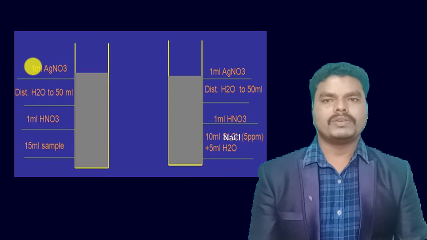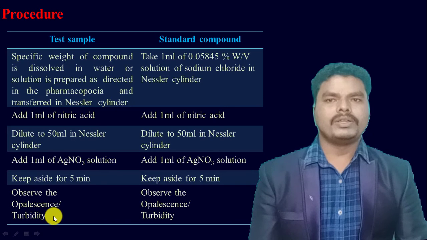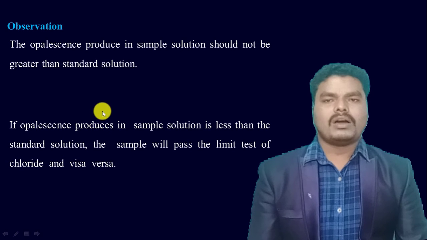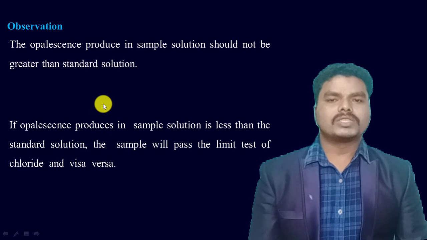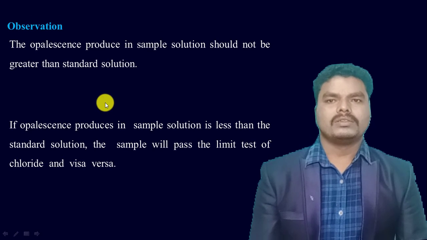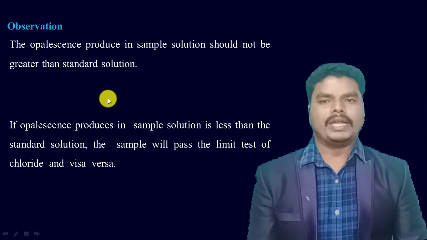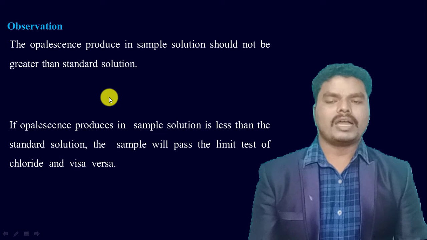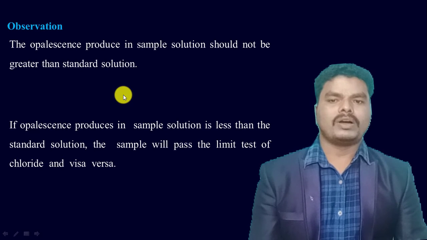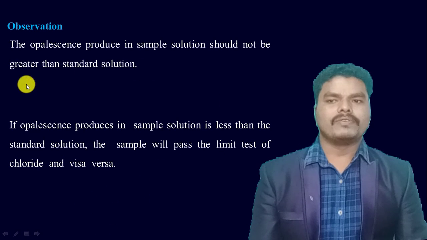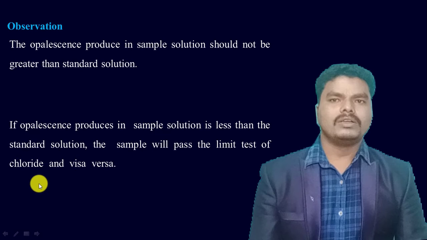After that we will observe the opalescence or turbidity produced in both test tubes. If the opalescence or turbidity produced in the test solution is greater than the standard solution, then the limit test for chloride has failed. If the opalescence or turbidity of the sample solution is less than the standard solution, then the sample has passed the limit test for chlorides. So this is the observation and inference regarding the limit test for chlorides.